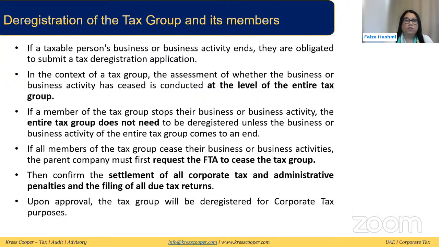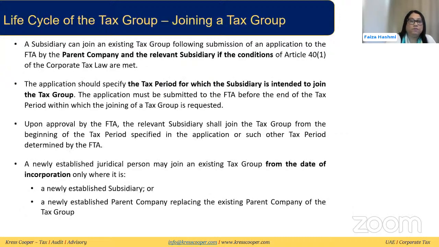Now, we had discussed last time that for deregistration, if one member of the group is ceasing to do business, the whole group does not disband and they can basically leave the group. For the whole group to disband, we need to look at the whole group level, that if the entire group business activity is being ended, then only we will apply to the FTA for this deregistration.